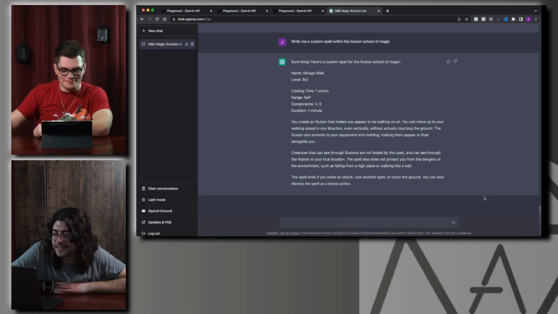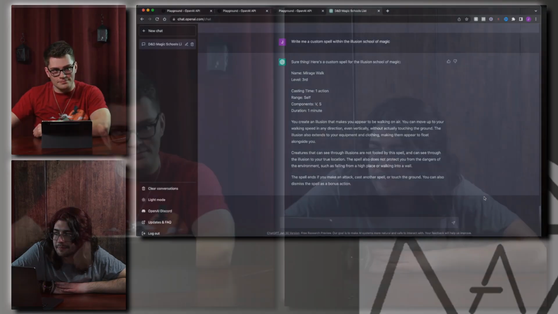It's definitely unique, but it's similar to Mislead. Mislead is higher level, but if I'm remembering correctly, it just creates an illusory copy of you that you can switch between your senses and its senses. You become invisible. That's right, you become invisible at the same time. An illusory double of you appears where you are standing. So this is like if Mislead got downgraded and combined with the Fly spell.